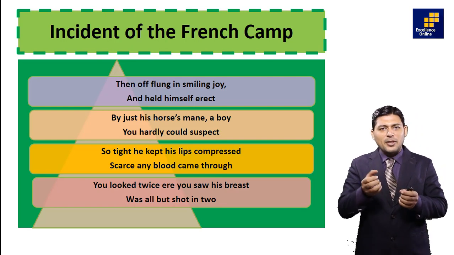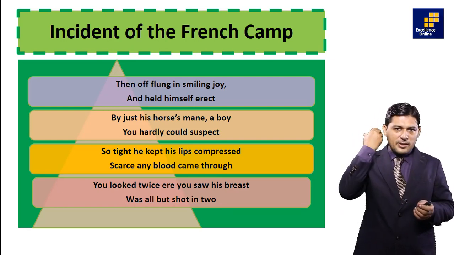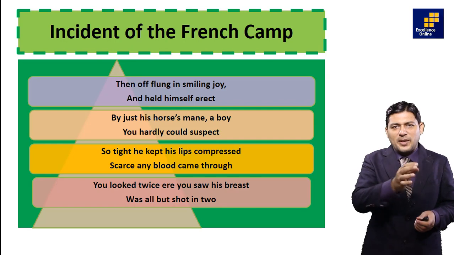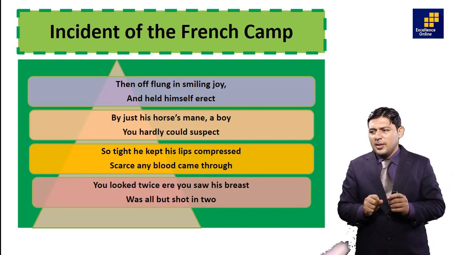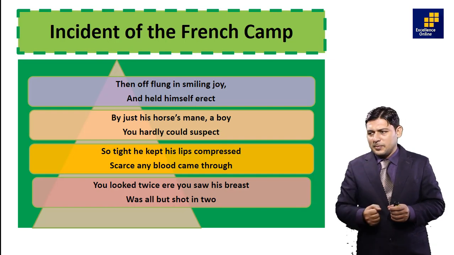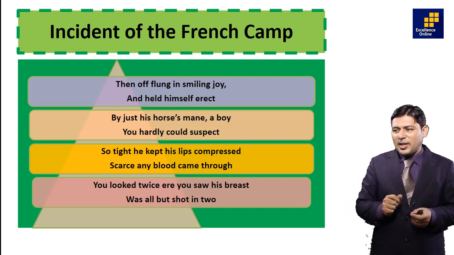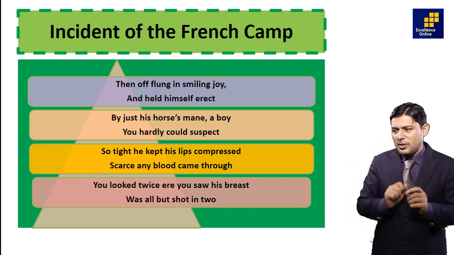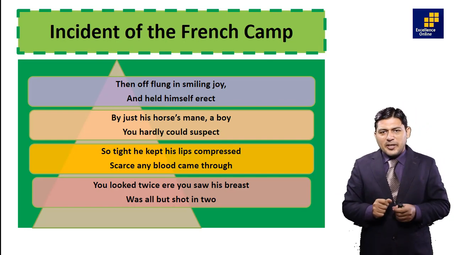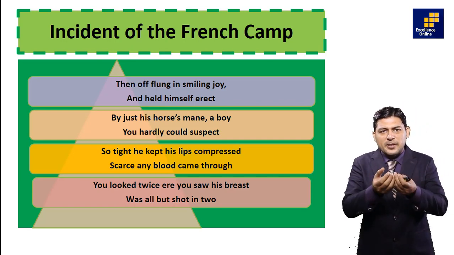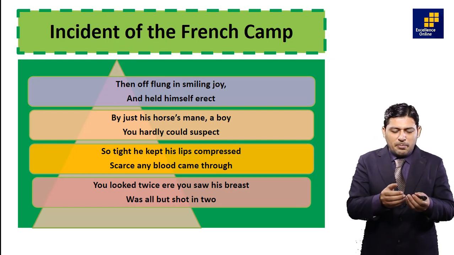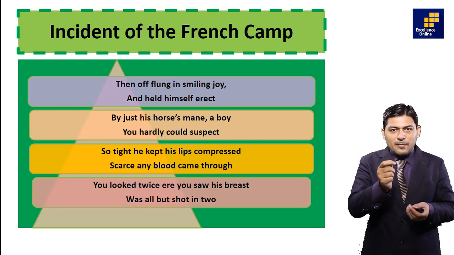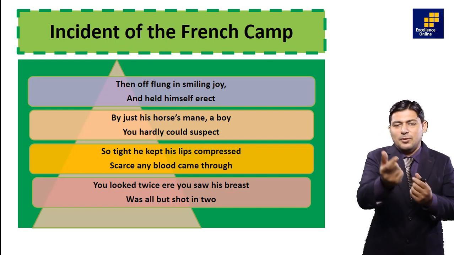Mane, a bunch of hair on an animal's neck, on a particular tiger or horse. So tightly he kept his lips compressed, scarce any blood came through. He looked twice, his breast brace was all but shot in two. He was quite injured. He compressed his lips quite tight, so that whenever he would talk, the blood would not come through.